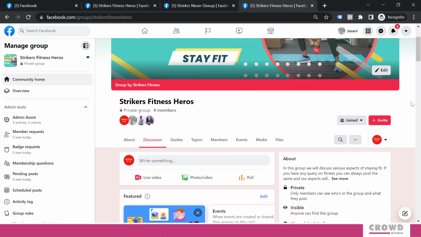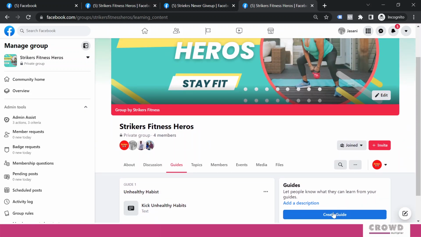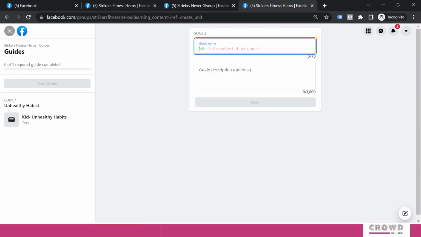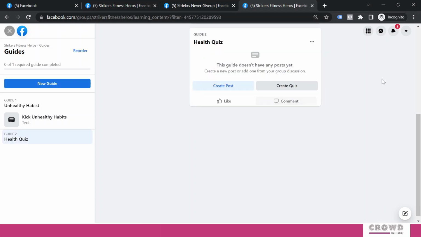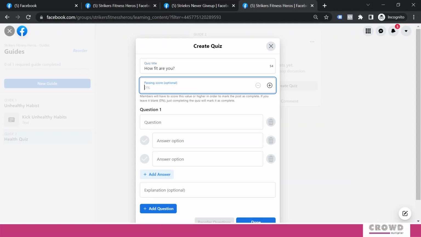Now one more thing in guide is the quiz. So we'll create a new guide, and this is the health quiz. Quizzes are really very important in increasing your engagement. Instead of creating a post, we'll go for create quiz. Quiz title: how fit are you? People love to participate in this kind of quiz, so you should come out with interesting quizzes.